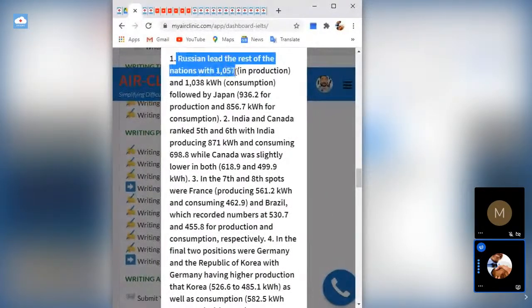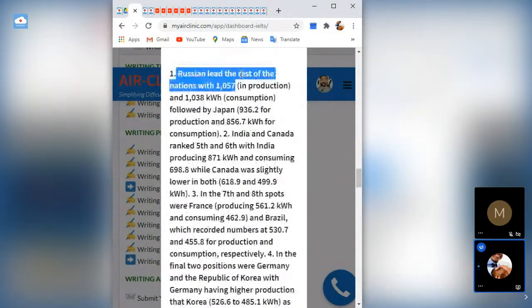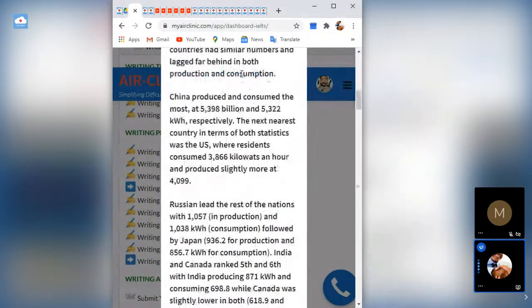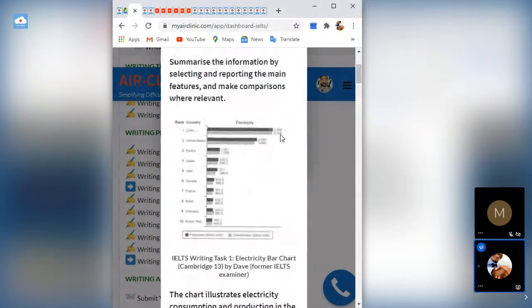Now he's already comparing the rest of the nations. After China and United States, the rest of the nations, he's already putting Russia at the top. That's how it is, even on the graph. Look here, you can see China and US right there at the very top. Now the rest of the nations, Russia, and so on, up to Korea Republic. You can see Russia is number 3. So you now say among the rest of the nations, Russia is right there at the top.